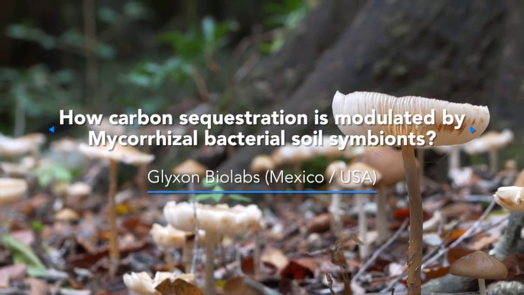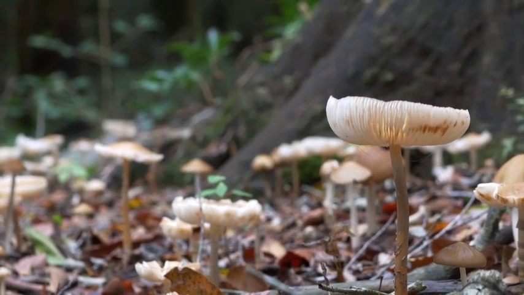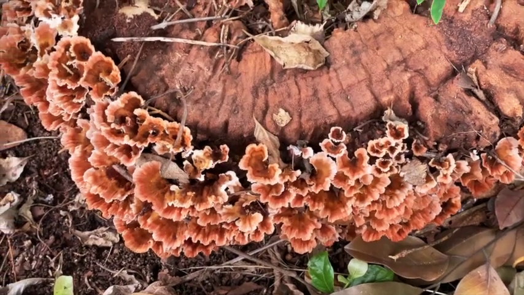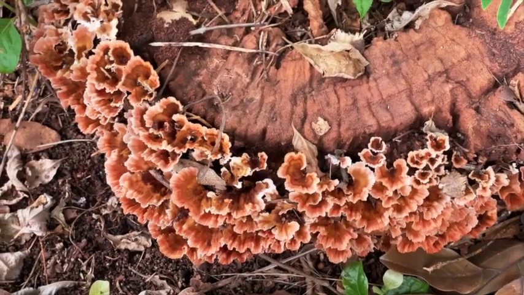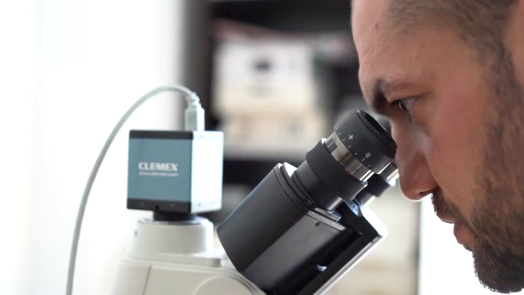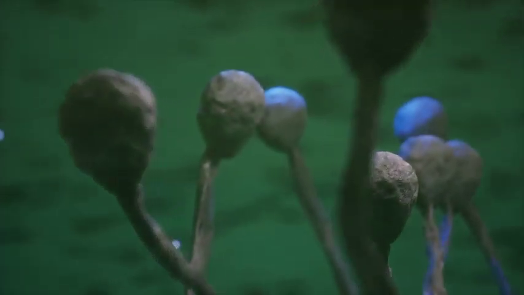How carbon sequestration is modulated by mycorrhizal bacterial soil symbionts. 31% of our planet is covered by forests, but their distribution and abundance depend on a critical symbiotic association between mycorrhizal fungi and trees. Nevertheless, soil bacteria have been observed to have a crucial role in the establishment of that symbiotic association that has been overlooked.